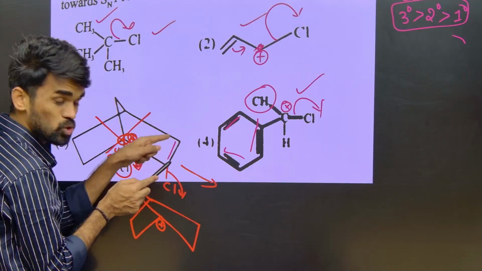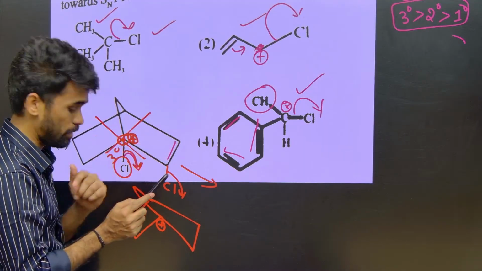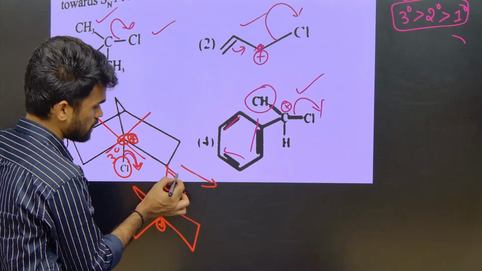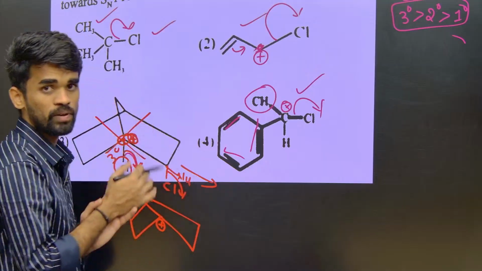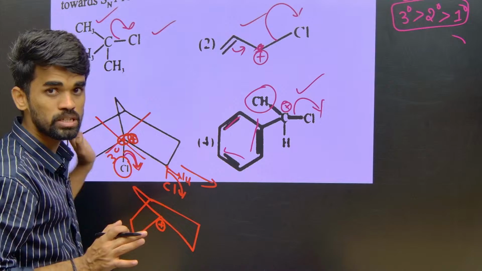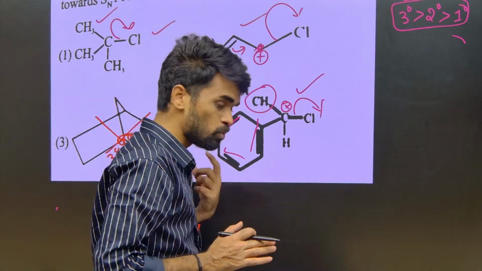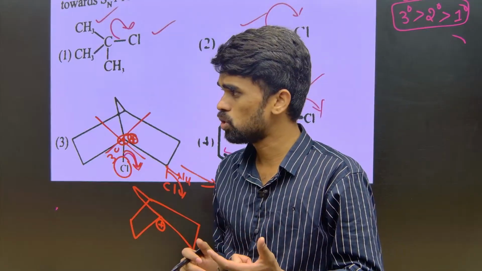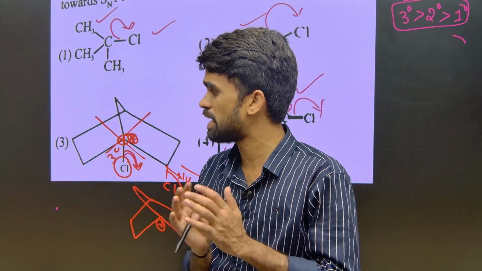Always remember we should generate a double bond here only in elimination, and in substitution you just remove this and replace the Cl with a good nucleophile. This is the story you need to know. If you want to know more, search for Bredt's rule, or you can watch my previous lecture, where I have explained it.